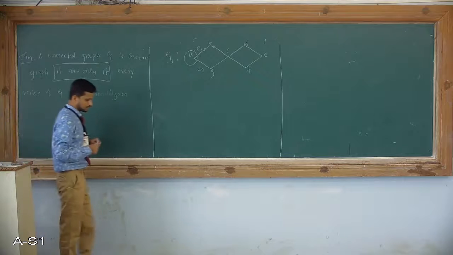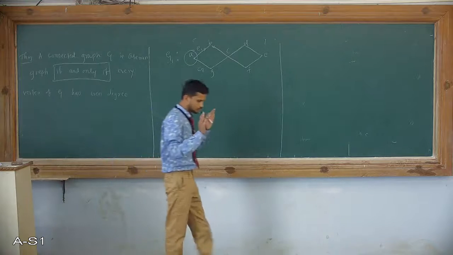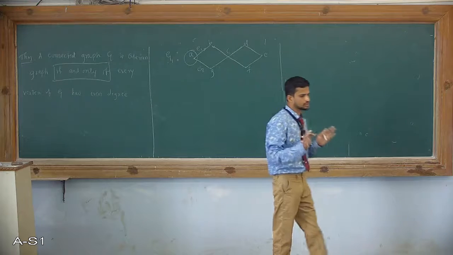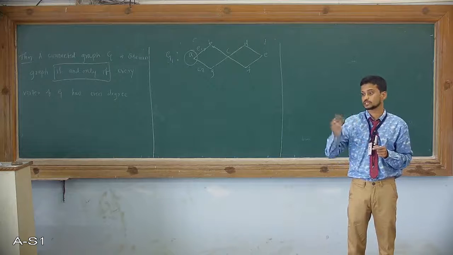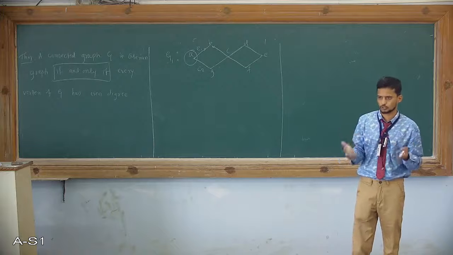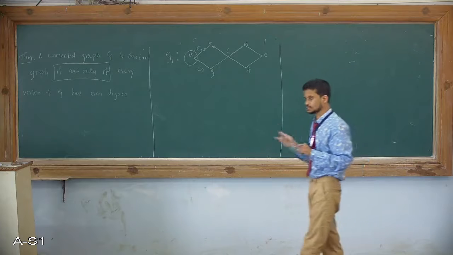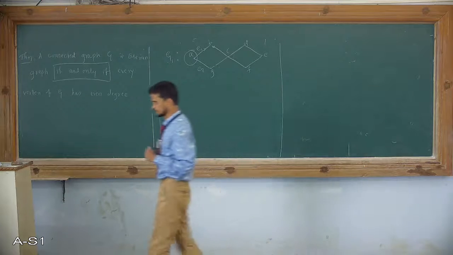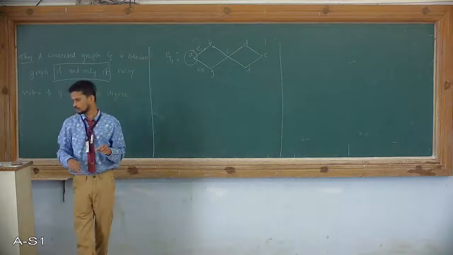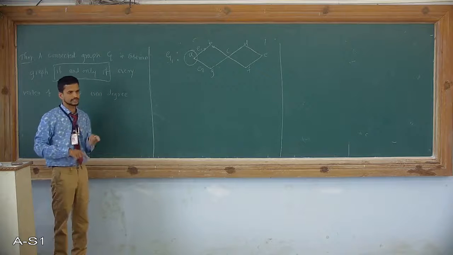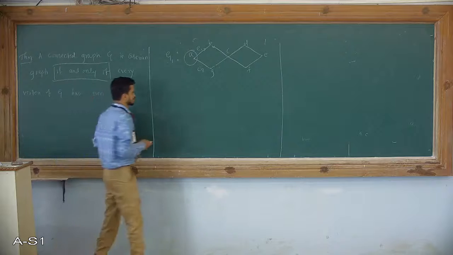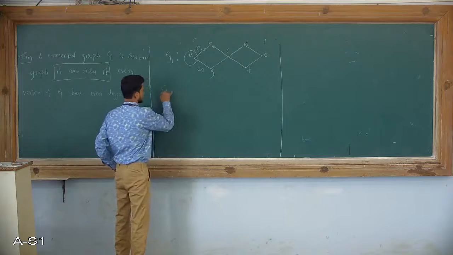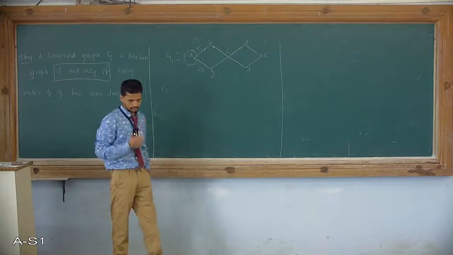First and foremost, the first question is whether a circuit will exist or not. If a circuit does not exist, then there is no question about an Eulerian graph, because an Eulerian circuit should exist. Therefore, if we want to prove an Eulerian circuit, then at least there exists a circuit. Suppose there exists a circuit, I will call it C1.